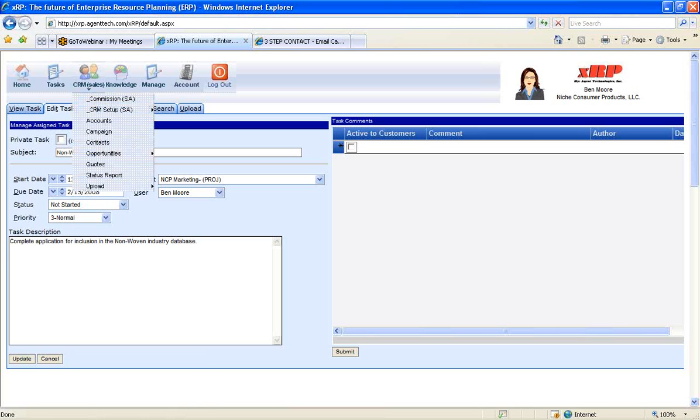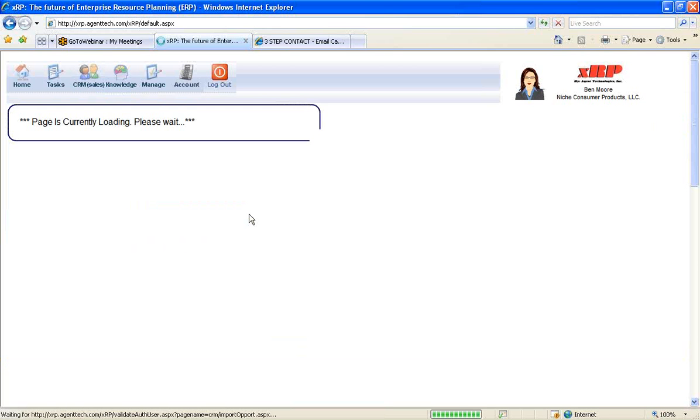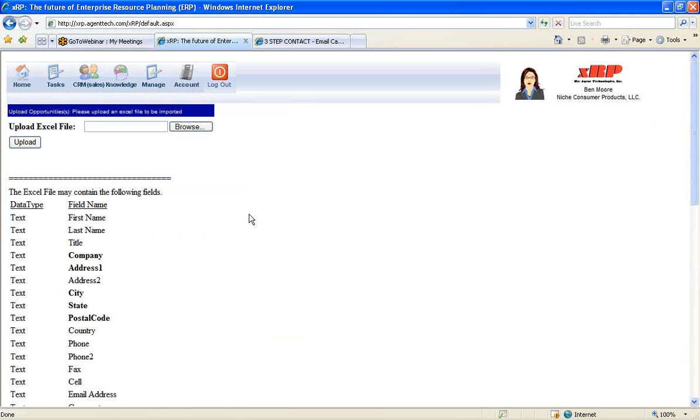Also, now that I've stepped you through that portion of the CRM sales and task tying together, and shown you how to enter one thing at a time in terms of opportunities, we have an import feature as well. So you can import any number of opportunities. You have an Excel file with these kinds of fields. You'll just take these fields and map them to the sections in our system, and the system will automatically pull that Excel file in, and so now you can be up and running literally within minutes.